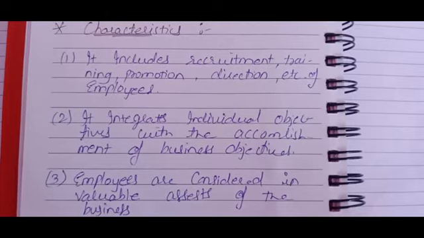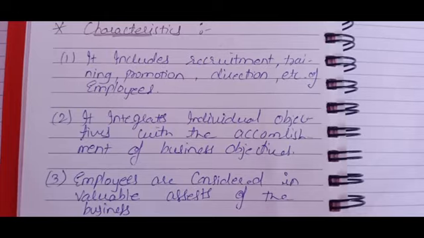Then the second is, it integrates individual objectives with the accomplishment of business objectives. Individual objective is correlated with the business objective. That's it. Third, employees are considered an invaluable asset of the business, because without employees we can't run the machine.